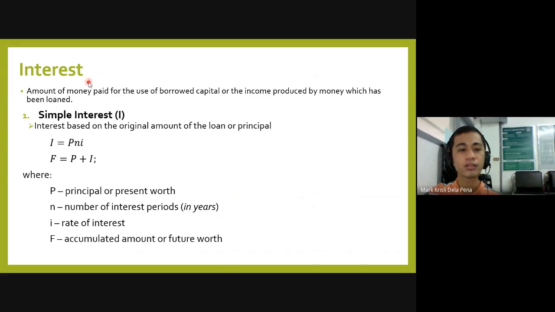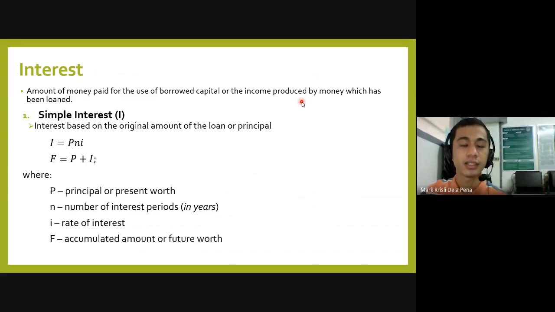If you are on the lender's side, it is the income produced for loaning money. Again, we have two sides when we talk about interest. If you are the borrower, it is the additional amount that you have to pay, while if you are the lender, it is the additional income made by lending a certain amount.